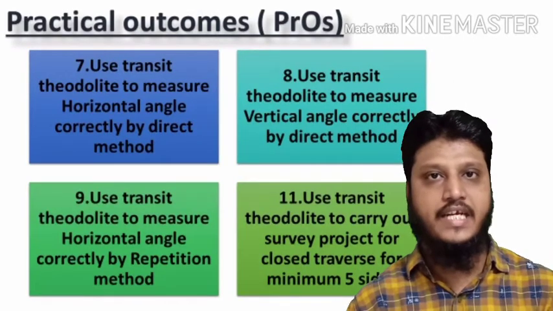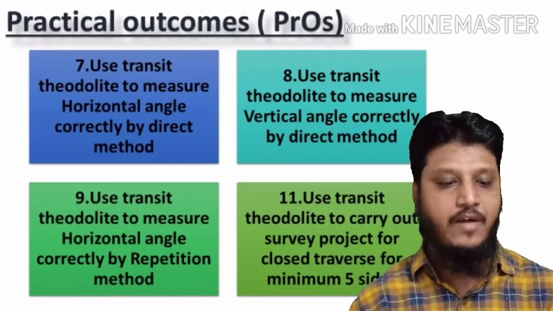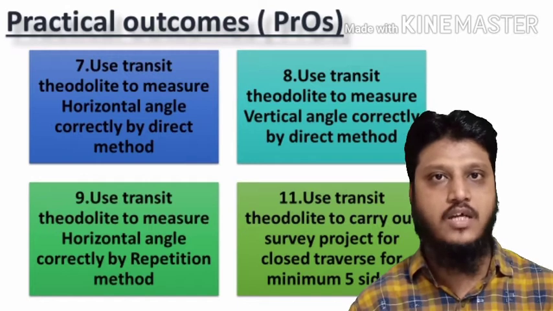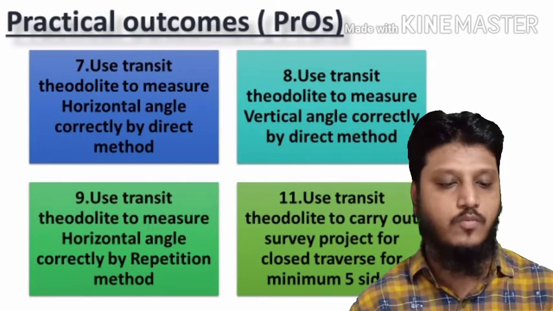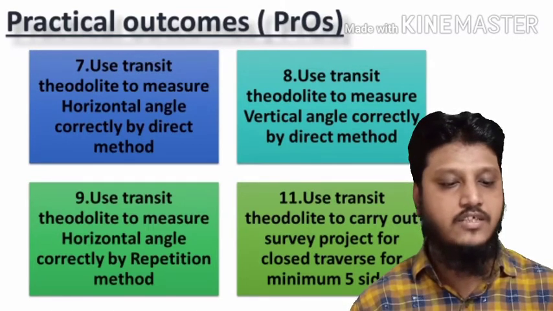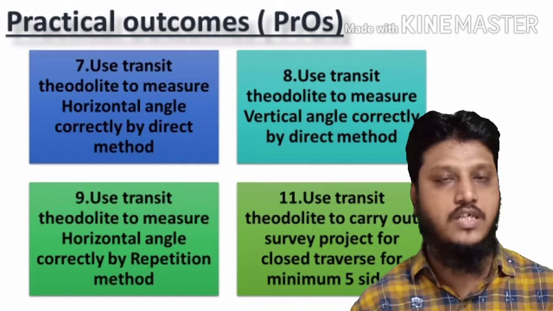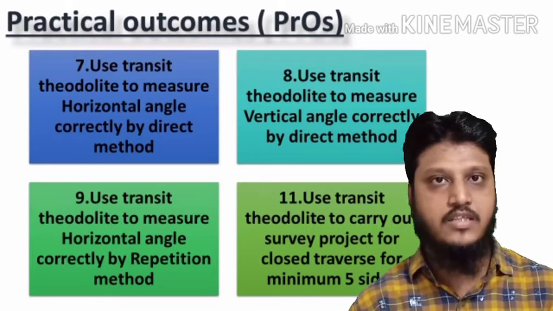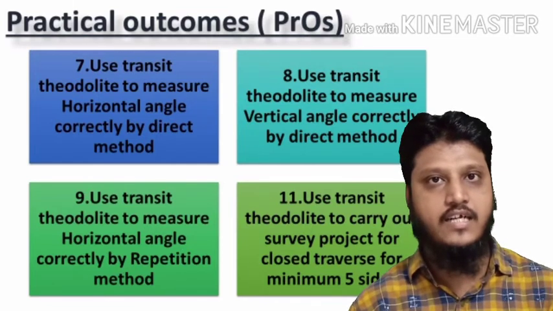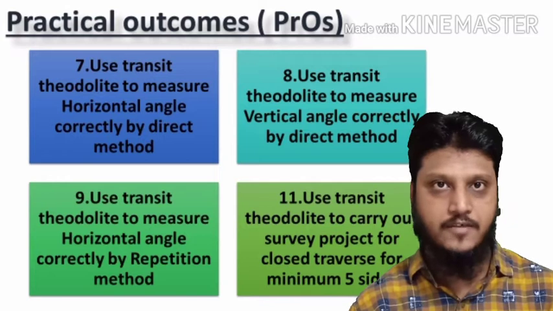So what are the practical outcomes? Here we can see I have mentioned 4 practical outcomes which are marked compulsory in the syllabus. The 7th course practical outcome in the syllabus is: use transit theodolite to measure the horizontal angle correctly by direct method. Then use transit theodolite to measure the vertical angle correctly by direct method.